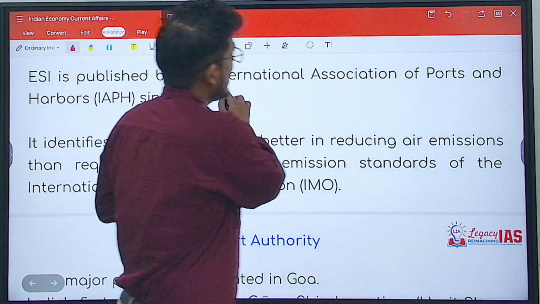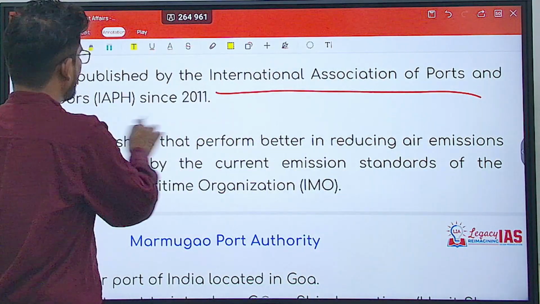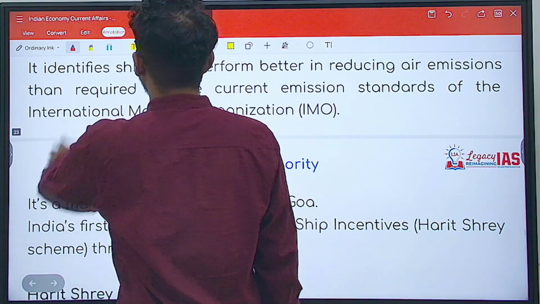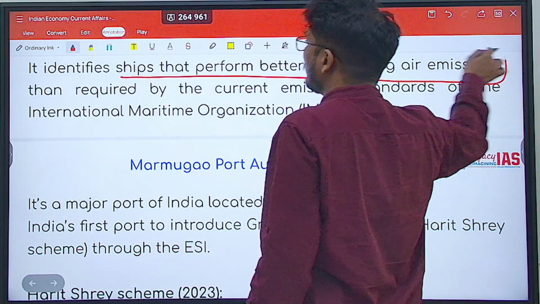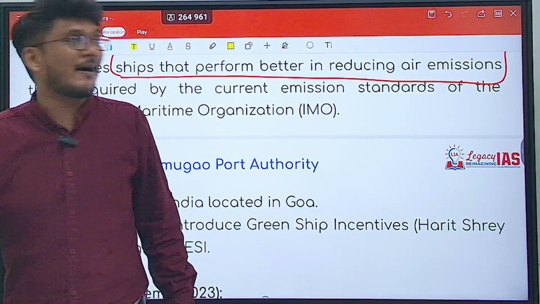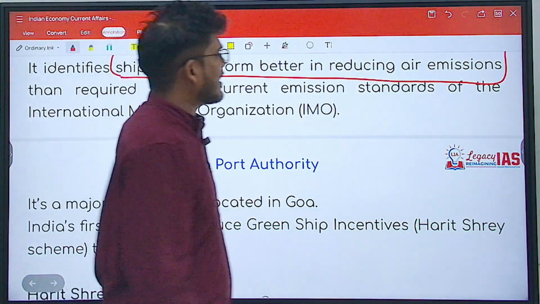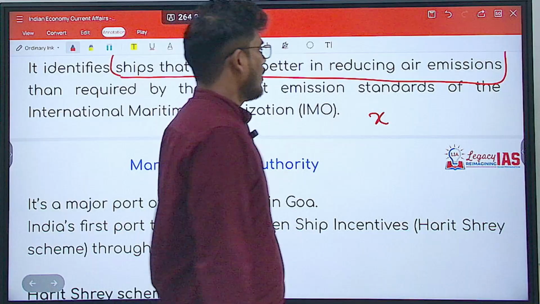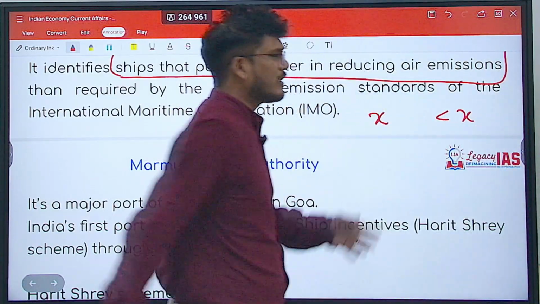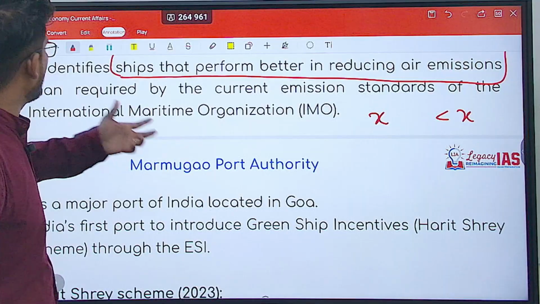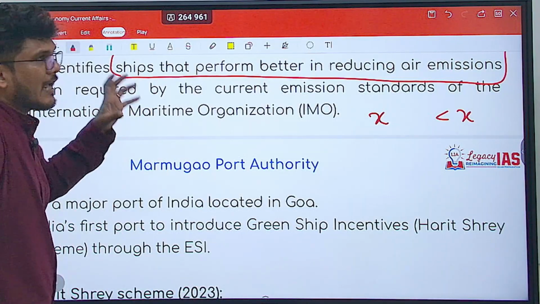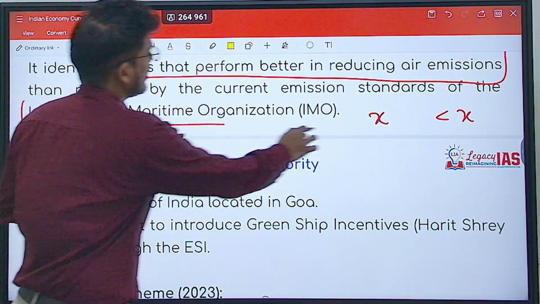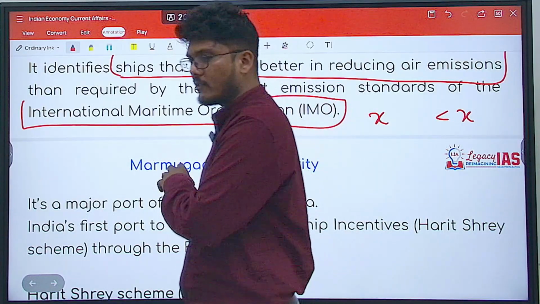Now it is published by the International Association of Ports and Harbors, IAPH, since 2011. What it does is it identifies ships that perform better in reducing air emission than required by the current standards. So the current standard may require you to emit only X amount of carbon, for example. It does less than X. So this particular ship will be better environmentally. Right? So that emission should be less than the current emission standards provided by the International Maritime Organization, that is IMO.